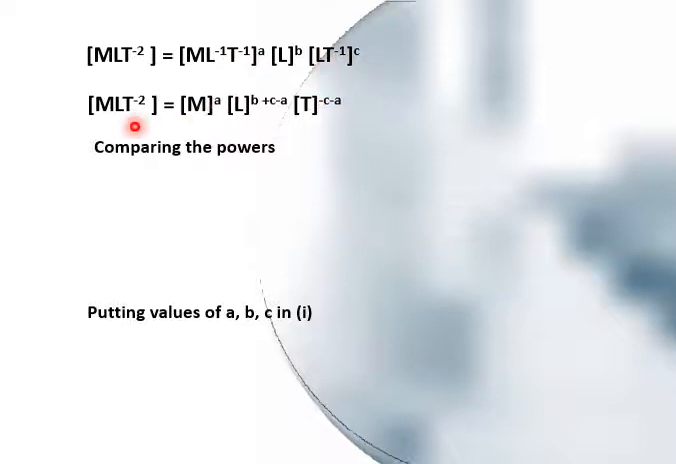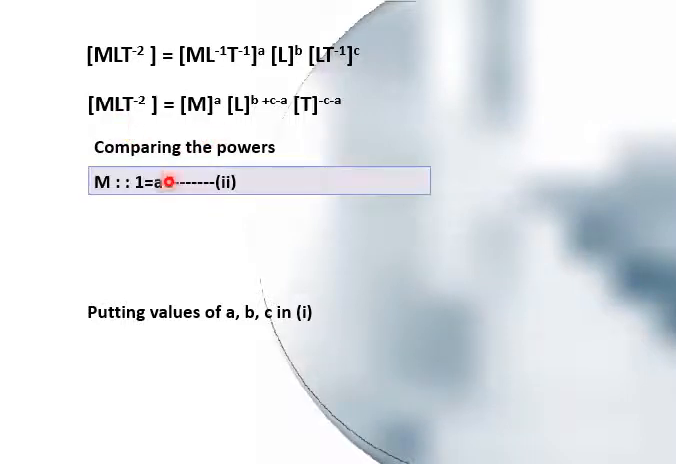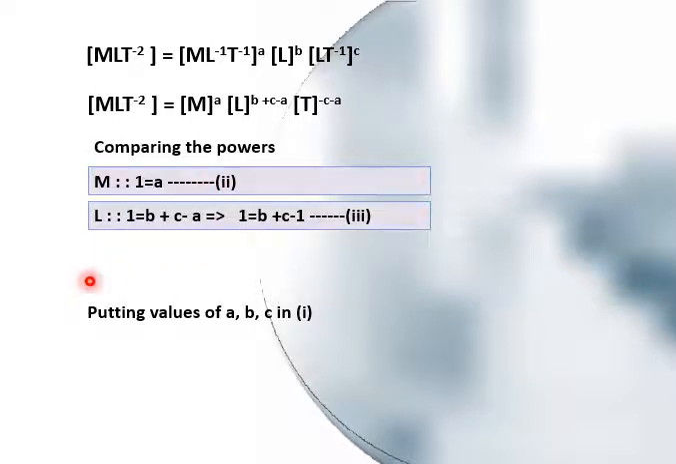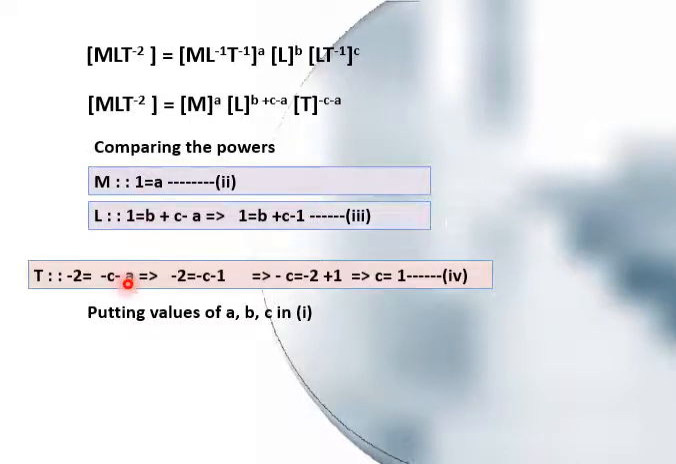Now you have to compare the powers. For M it is 1 equals a. For length it is 1 equals b plus c minus a. And for T it is minus 2, as it is written over here, equal to minus c minus a. So by putting the value of a in this equation, this will become minus c minus 1. By simplifying, it is minus 2 plus 1, and this is equal to c equals 1, because the minus and minus signs will cancel out.